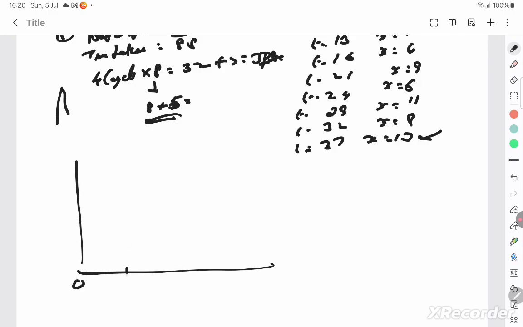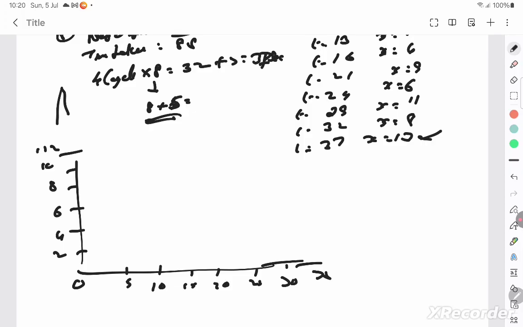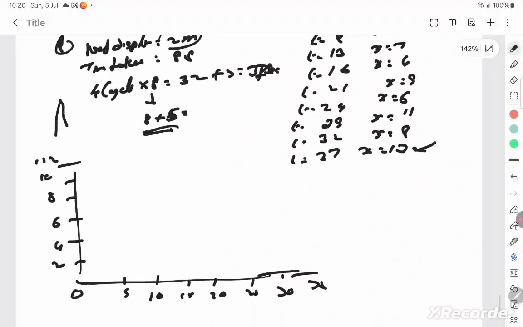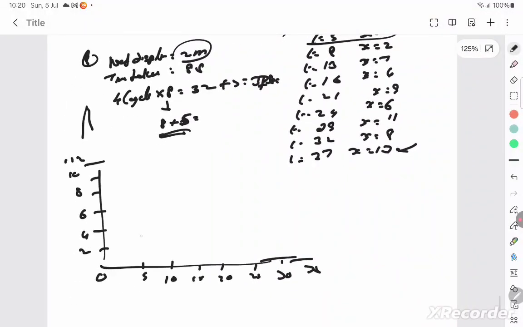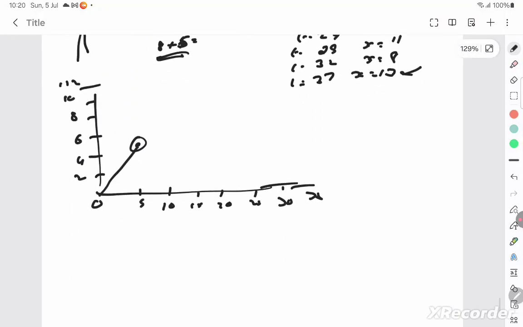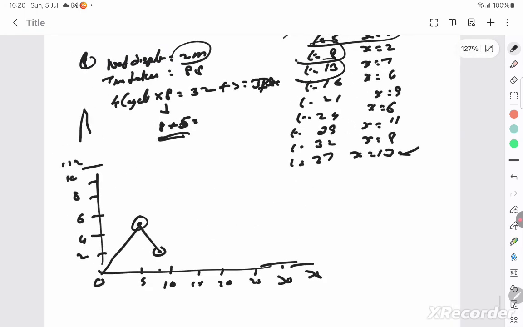So mark it as 0, 5, 10, 15, 20, 25, 30, 35. And do it as 2, 4, 6, 8, 10, 12, whatever. And then you see that at time t is equal to 5, x is equal to 5. At time t is equal to 8, x is equal to 2. At time t is equal to 13, x is equal to 7.